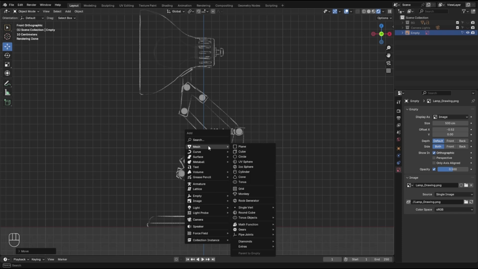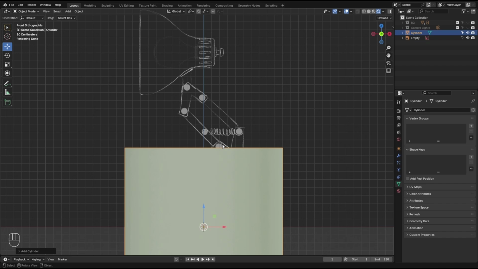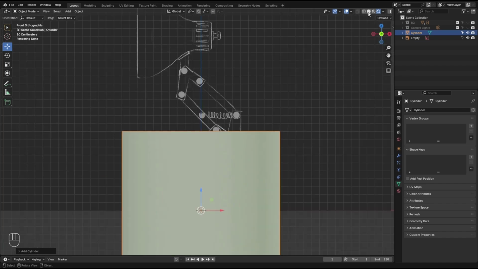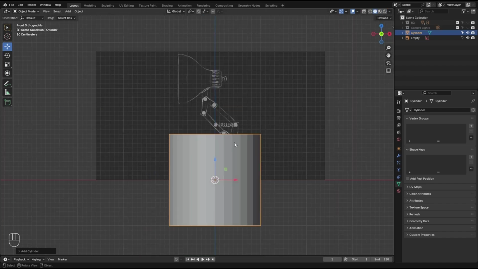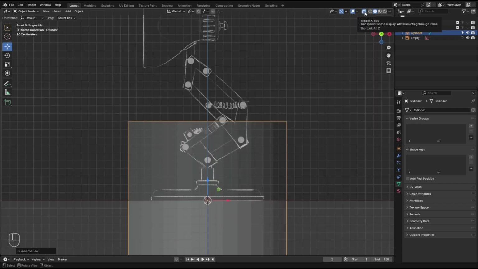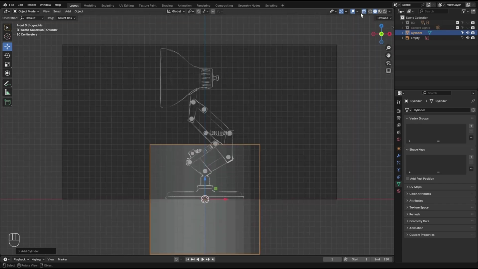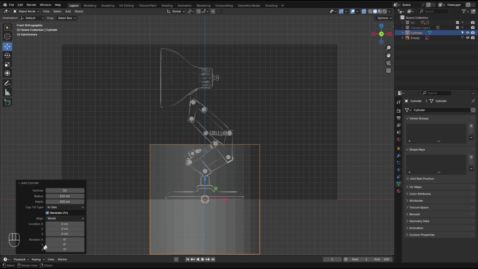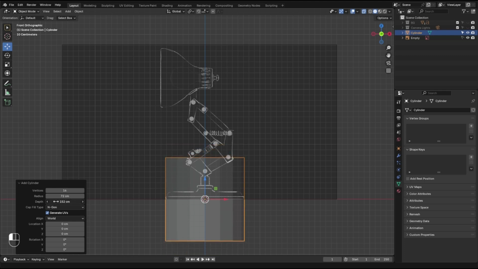So mesh and cylinder. We are in the render. Let's go out of render view. Let me go X-ray with Alt Z or up here, this button. And start with the 16 vertices. Always start low. So 100 centimeter. Yeah, a little bit lower than that, and let's change the depth to something like this.